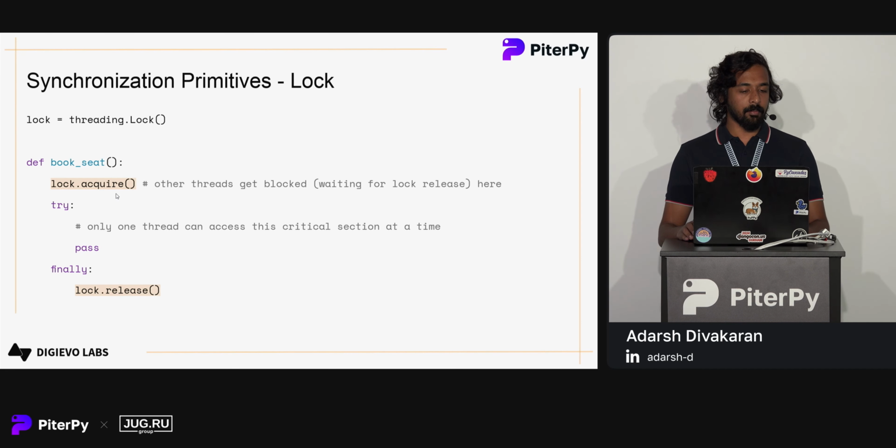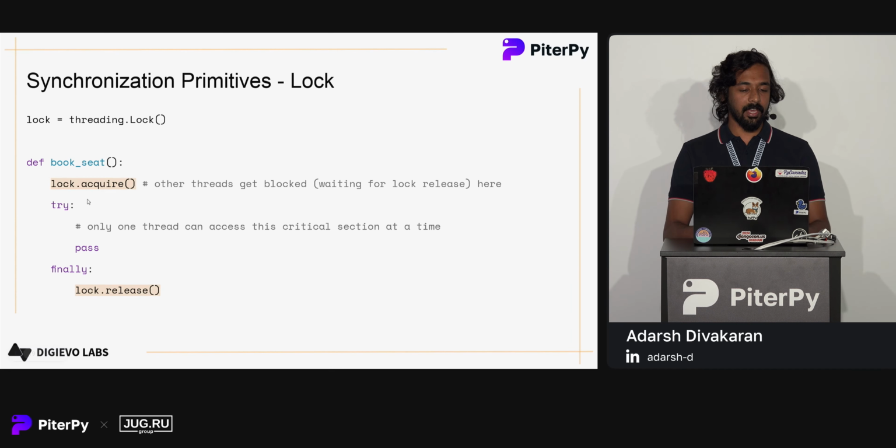Whenever some other threads reach this point in execution, they get blocked. They should wait for release of this lock by the originally acquiring thread. So only one thread can acquire it, and other threads will get blocked at this point in execution, and will only get access after the lock is released by the original thread.